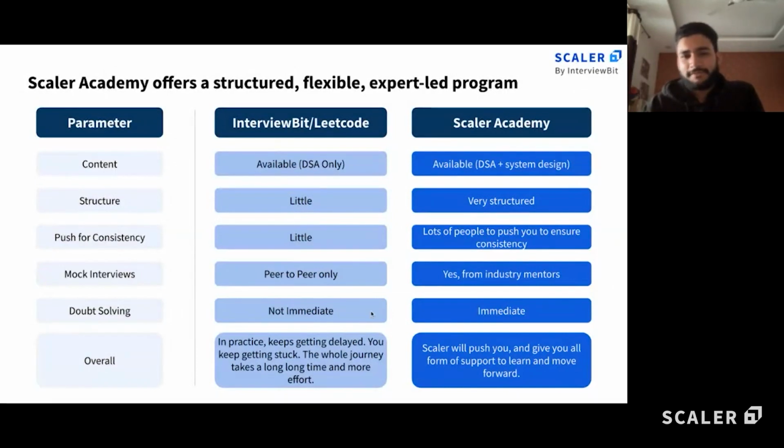So that push we get when we are at Scaler. In every lecture, the instructor will push you, the mentors will push you, and the doubt solving is immediate in Scaler compared to free platforms. There you can post your messages, other people may reply, may not reply. Here the TAs will definitely resolve the doubts. So Scaler will push you and give you all this form of support to move forward.